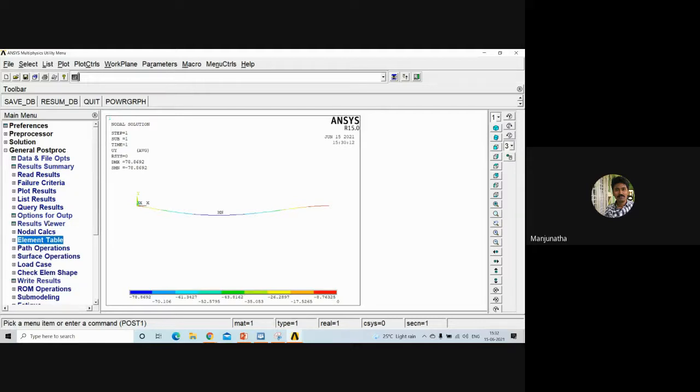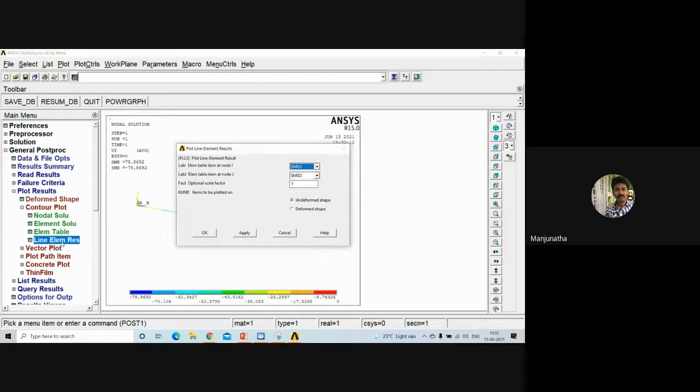Once after defining that, go to plot results, contour plot, line element results. Click on line element results here. Just select element table item at node I as 3, SMISC 3, and element table item at node J as 16. I'll select it as 16. Just click OK.